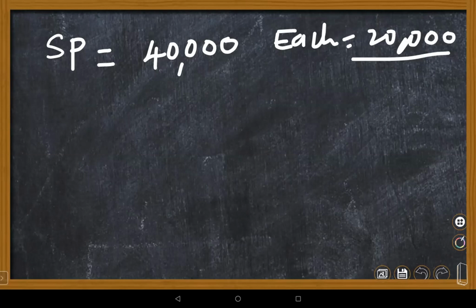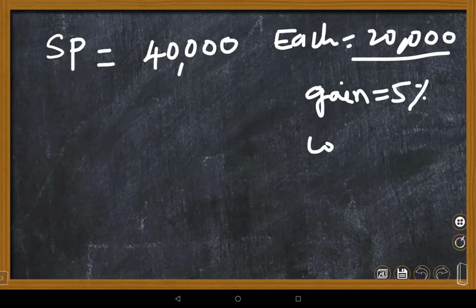One is a gain of 5%, Nana. On one buffalo he is gaining 5%, and on another buffalo he has a loss of 10%.